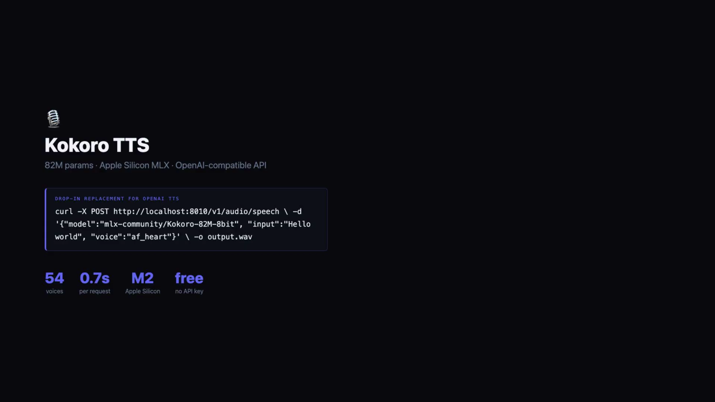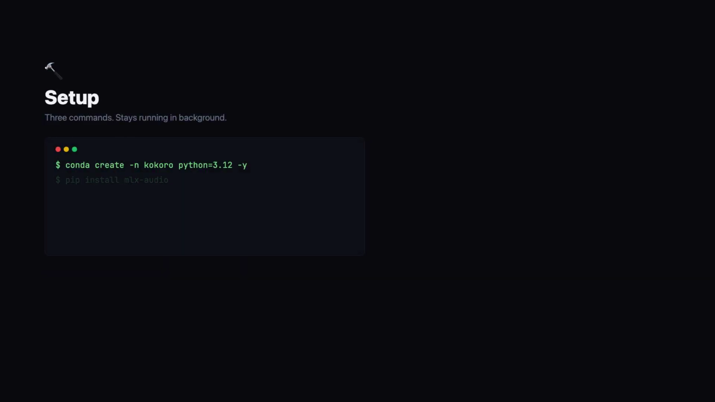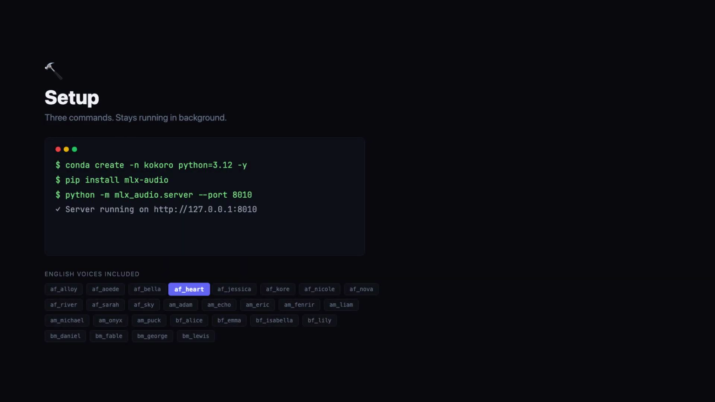American, British, Spanish, French, Japanese, Hindi, Italian, Chinese. And it runs through a local API, same interface as OpenAI's TTS endpoint. One line of curl. Here's how we set it up. One Conda environment, one pip install, one server command. The server runs on port 8010 and stays running in the background, always on.